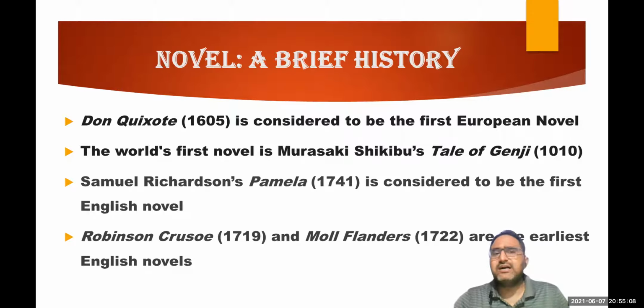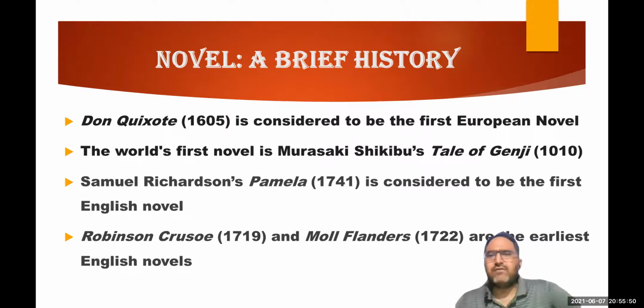And if you see the world's first proper novel, which is the world's first novel? That novel is The Tale of Genji. The Tale of Genji was written in 1010 AD, around 1,000 years ago, right? It was written by Murasaki Shikibu, a Japanese writer. He was from Japan. He wrote this Tale of Genji in 1010, and today this particular book is considered the world's first novel, right?